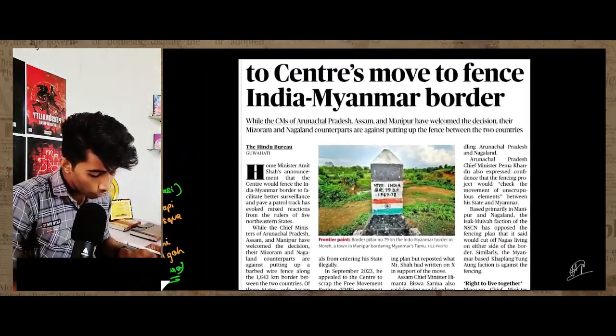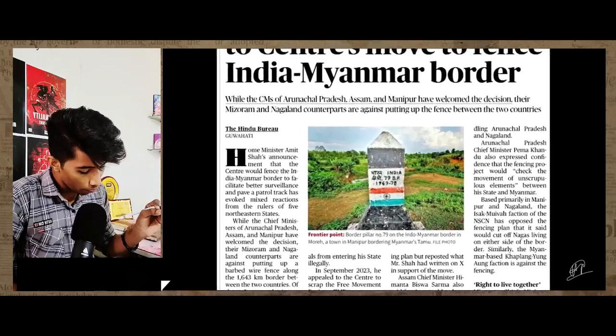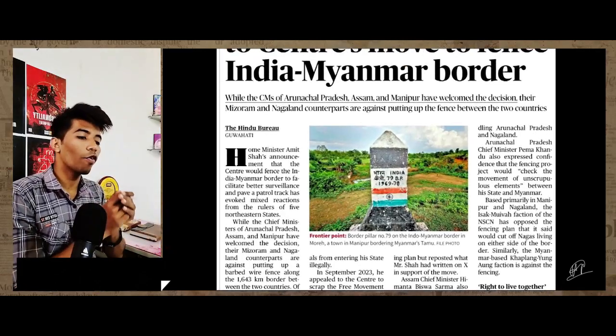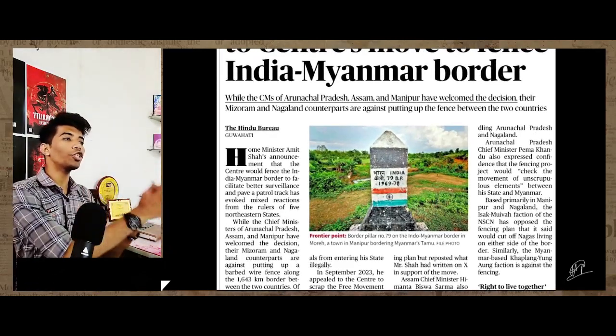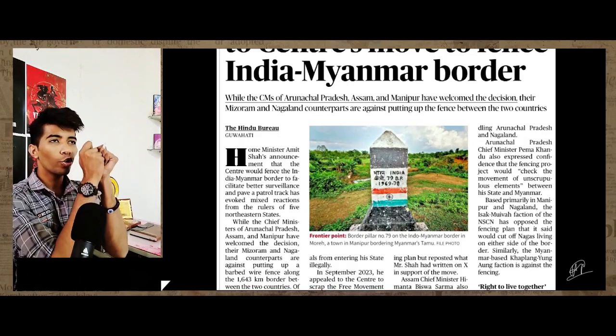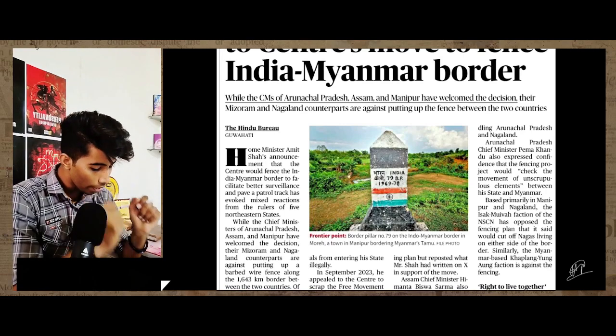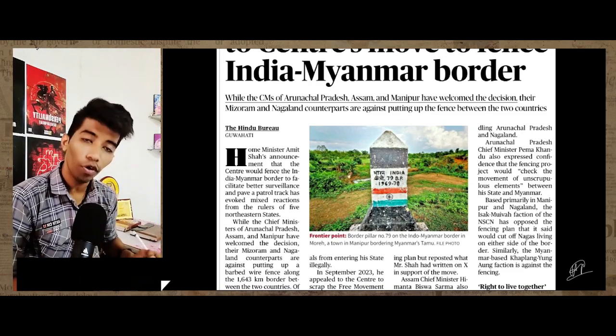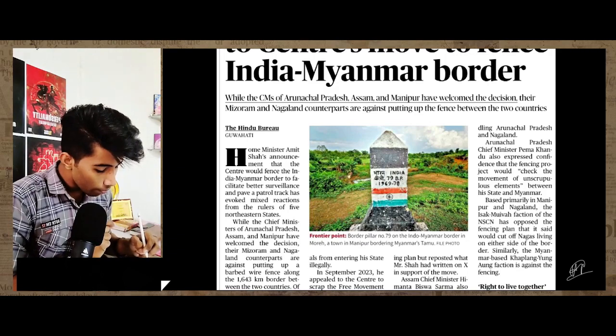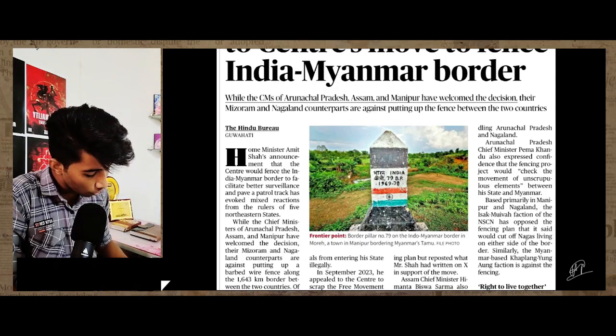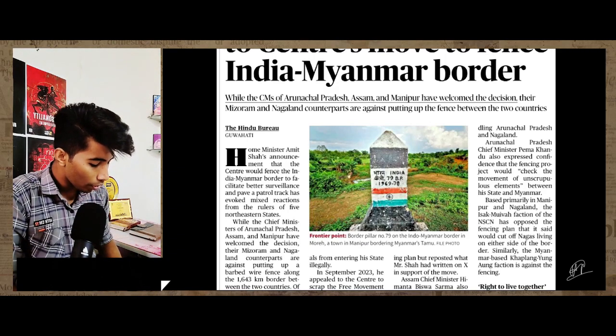Centre to move to fence the India-Myanmar border. We have also discussed in our previous news that Amit Shah has said to bring good surveillance systems on the India-Myanmar border, and there this dispute has again happened. Let's see what this dispute is. While the CMs of Arunachal Pradesh and Assam have welcomed the decision, their Mizoram and Nagaland counterparts are against putting up the fence between the two countries.